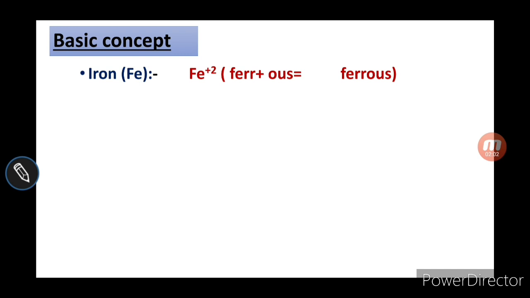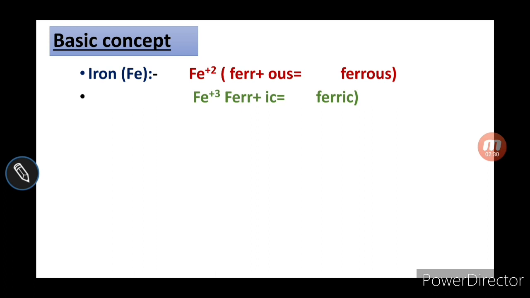Basic concept: you can see iron. Its symbol is Fe because its name is taken from the Latin ferrum, Fe. Iron has 2 valencies, +2 and +3. These are exceptional; you will learn why they show +2 and +3 charge in higher classes, because of the jumping of electrons.